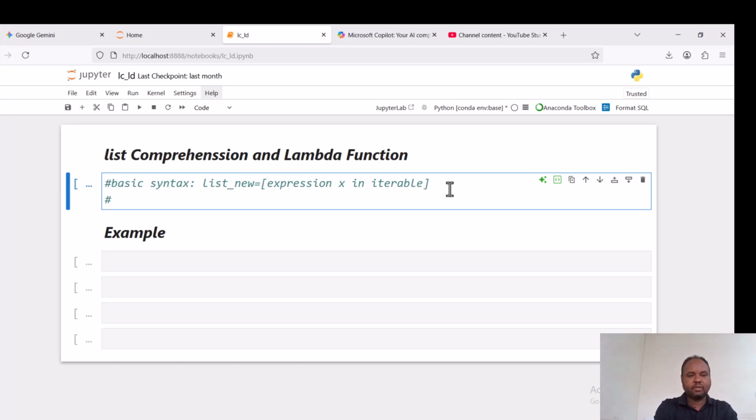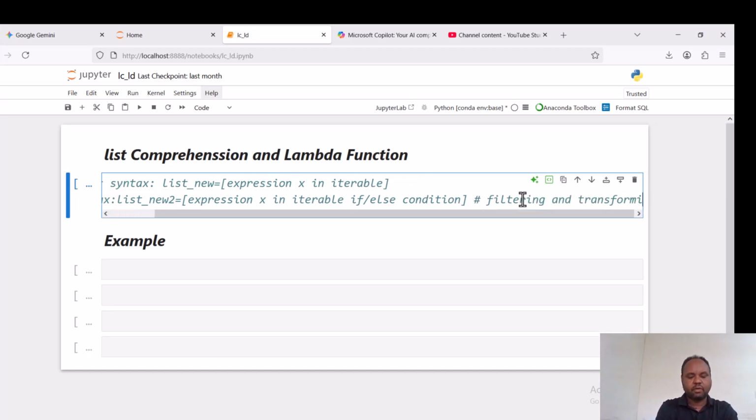The second scenario where list comprehension is applied has this syntax: list_new, the expression is the same. We bring this one here, but we add a condition for filtering, an if condition. This is the syntax for filtering and transformation.